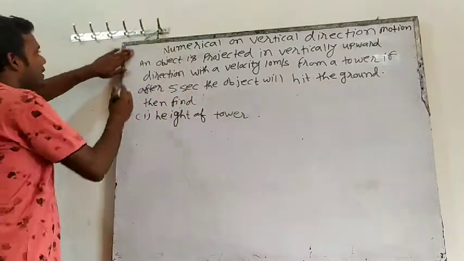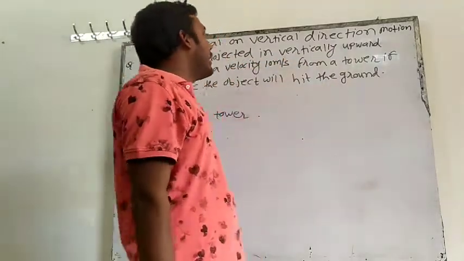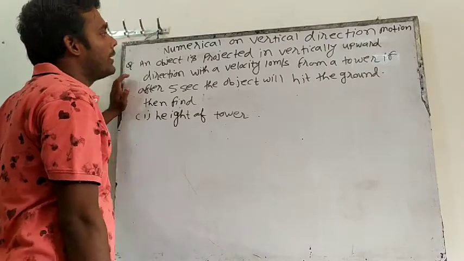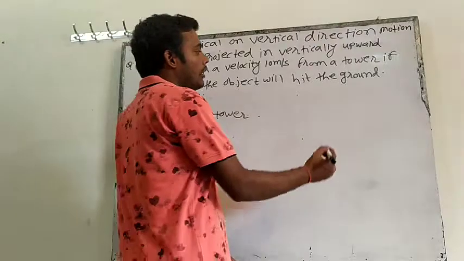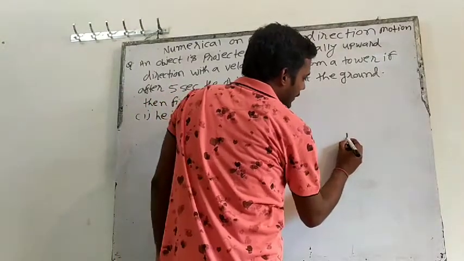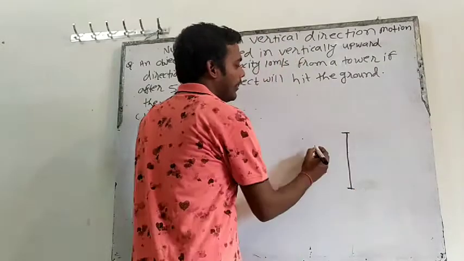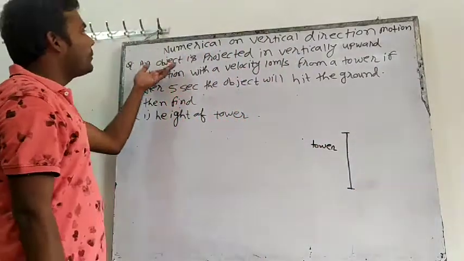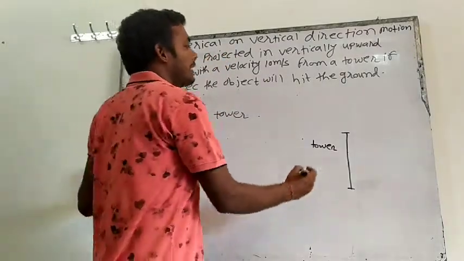What is the question? See the question. An object is projected in vertically upward direction with a velocity 10 meter per second from a tower. If after 5 seconds the object will hit the ground. What is given in the question? Let's say this is a tower. A tower is given, and an object is projected in vertically upward direction with a velocity 10 meter per second from a tower.